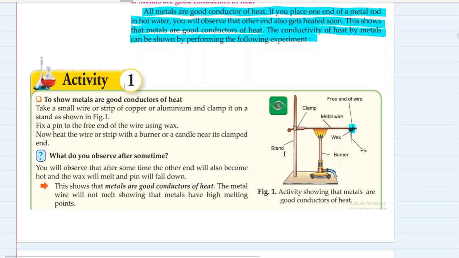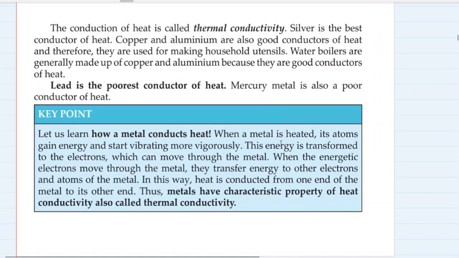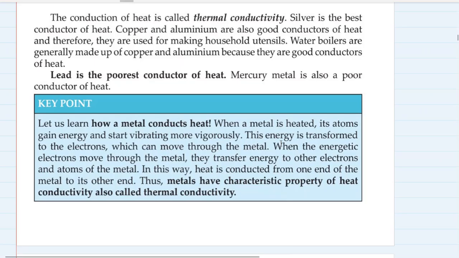Okay, the metal wire will not melt, showing that metals have high melting points. The conduction of heat is called thermal conductivity. Silver is the best conductor of heat. Copper and aluminium are also good conductors of heat and therefore they are used for making household utensils. Water boilers are generally made of copper and aluminium because they are good conductors of heat. Lead is the poorest conductor of heat.